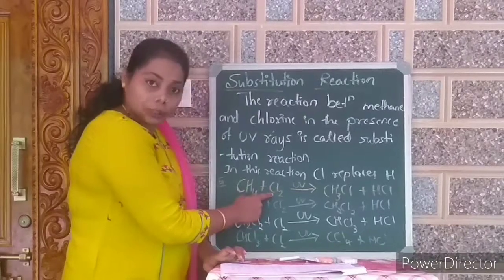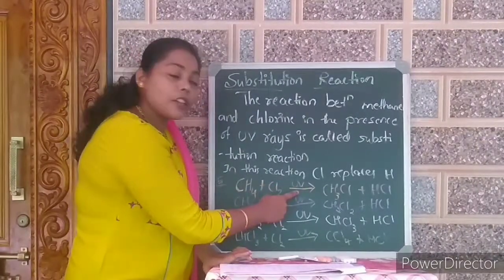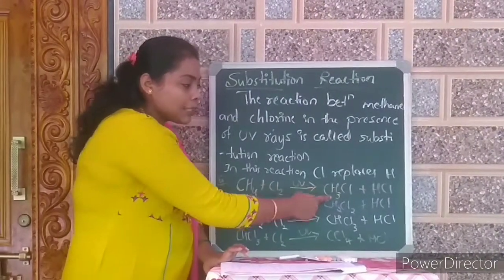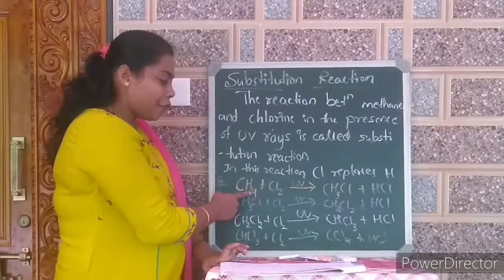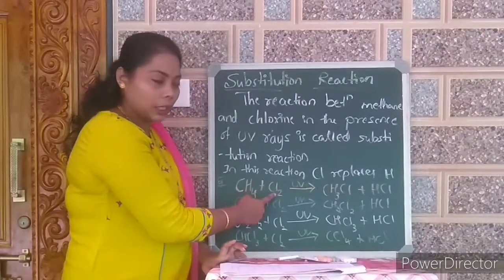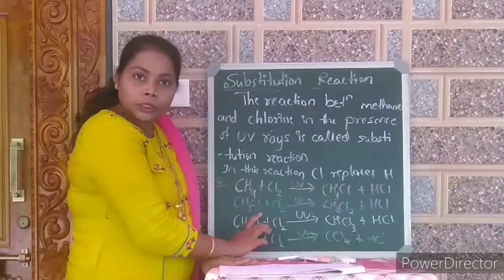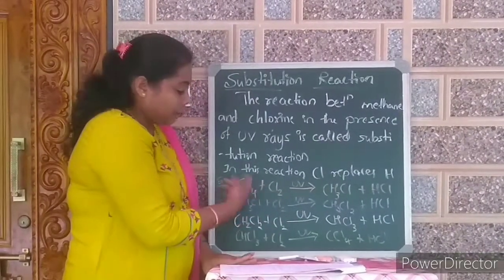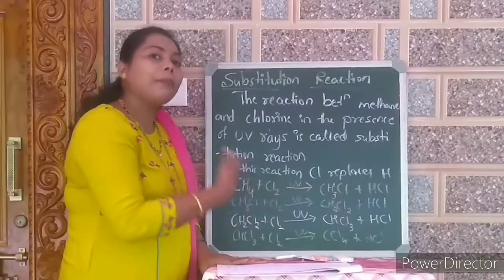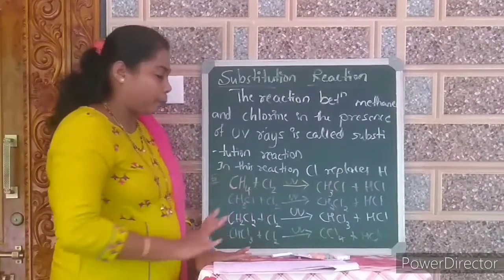CH4 reacts with the chlorine molecule Cl2 in the presence of UV light to give CH3Cl, that is one of the hydrogens is replaced by chlorine and the byproduct is HCl. This reaction is a continuous one, but the replacement takes place one by one, not directly at once.